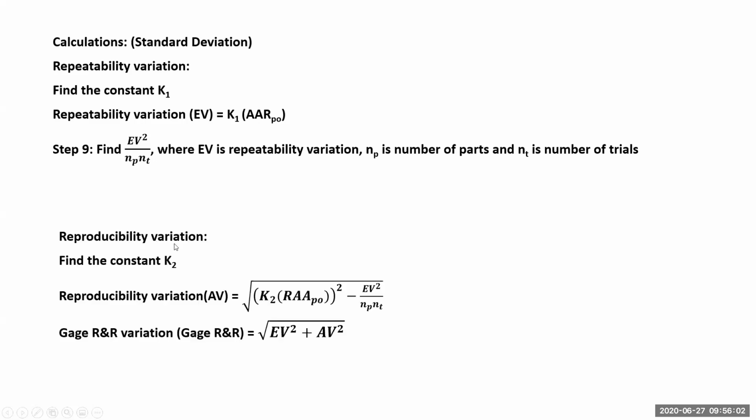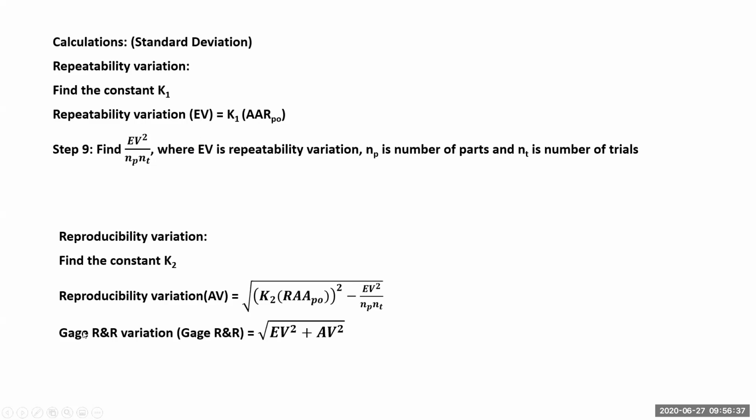And then reproducibility calculations. What we are doing is we have found out the K2 value. So reproducibility variation is obtained by taking the square root of K2 into RAAPO, which we obtained from step 5, right? So this square, which contains a part of repeatability, that we are subtracting. So EV squared by NP, which we have calculated here, subtracting, and taking the square root, that means the standard deviation, which is the variation, right? Reproducibility variation. Then this is called AV. We know EV, this is called appraiser's variation.